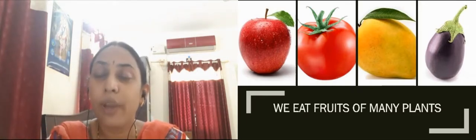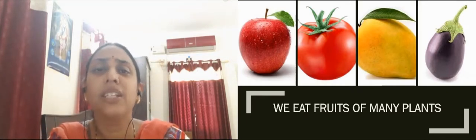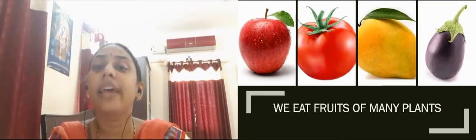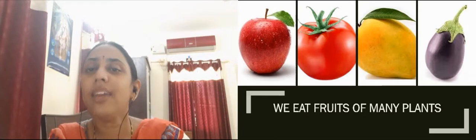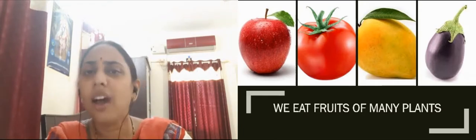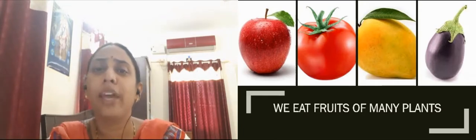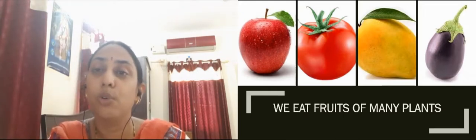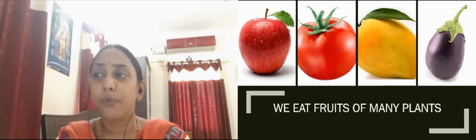So even the tomato, brinjal and ladyfinger are all fruits of the plant that we eat like vegetables. And other fruits are already there, like apple, mango, banana. You know there are many varieties of foods, no need to tell me. You can tell me better than I can, right? So there are different varieties of fruits.